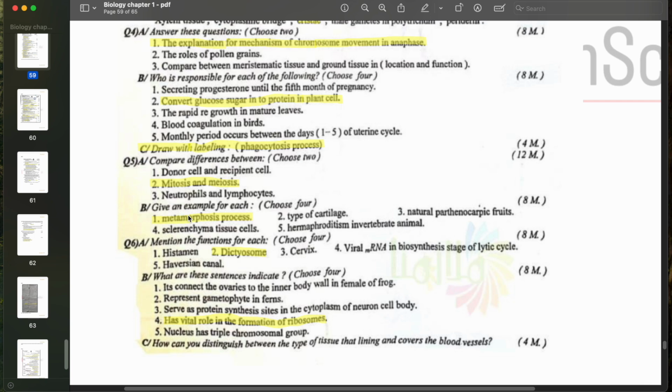Of course, the number of chromosomes in mitosis is similar to the mother cell, they're equal, but the number of chromosomes in the new cells in meiosis is only half the number in the mother cells, so we get haploid. Mitosis takes place in the somatic cells, but meiosis takes place in the reproductive cells.